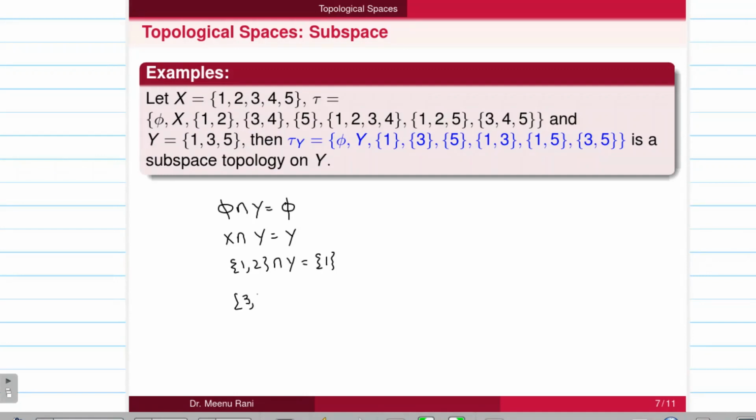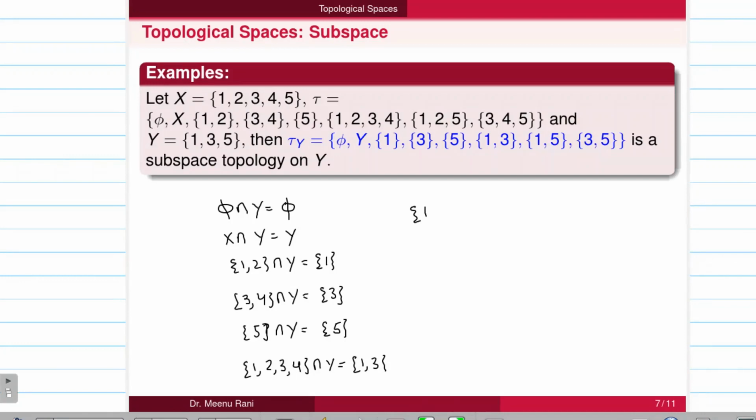If I take the intersection of {3, 4} and y, that will give you {3}. If I take {5} intersection with y, which will give you {5}. If I take the intersection of {1, 2, 3, 4} with y, that will give you {1, 3}.